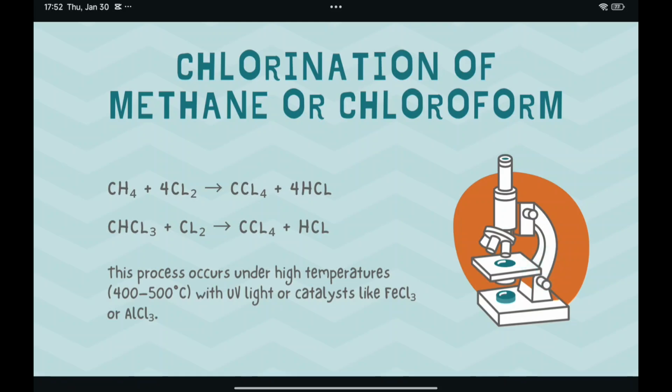The chlorination of methane and chloroform. As you look at the slide, there are two equations. This process occurs at high temperatures of 400 to 500 Celsius with UV light or catalysts like FeCl3 or AlCl3.